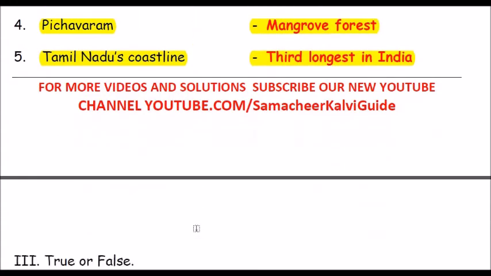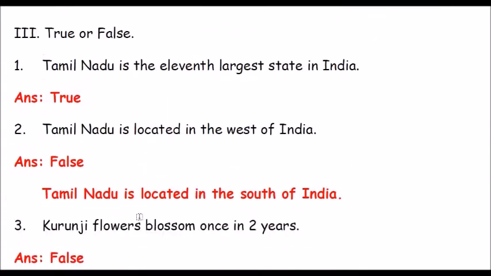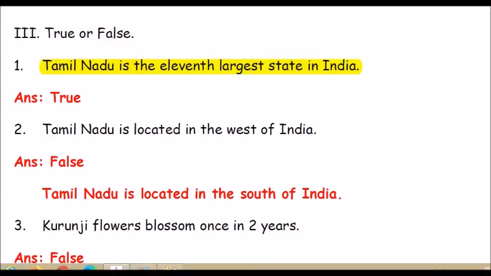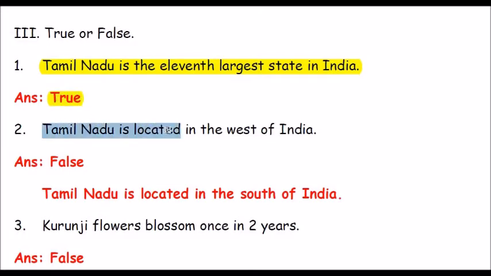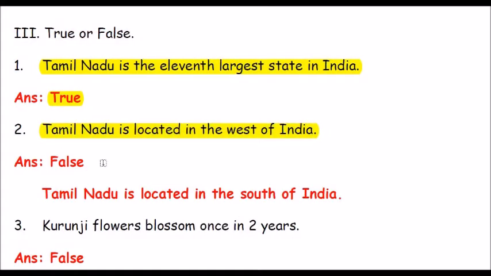Now let us move on to Roman number 3, true or false. Question number 1. Tamil Nadu is the 11th largest state in India. Answer is true. Question number 2. Tamil Nadu is located in the west of India. Answer is false. Tamil Nadu is located in the south of India.